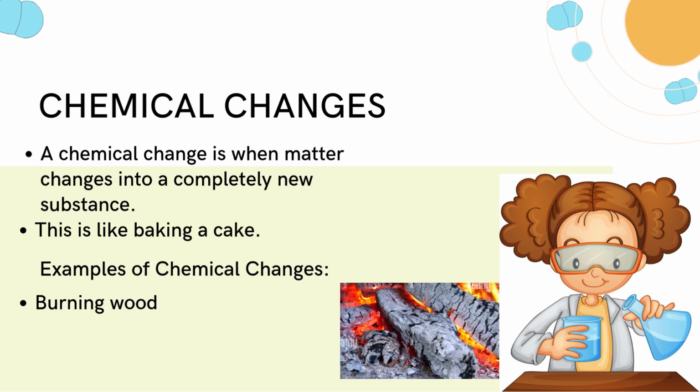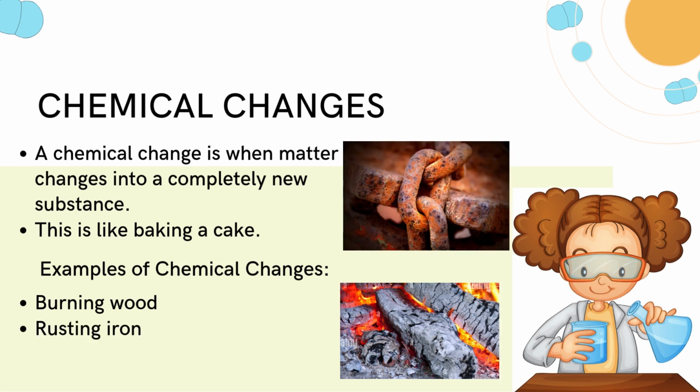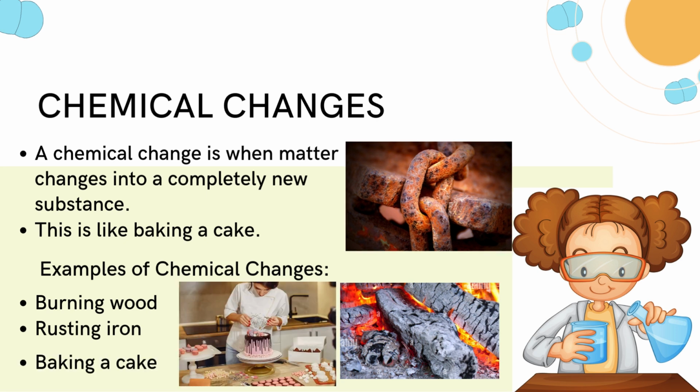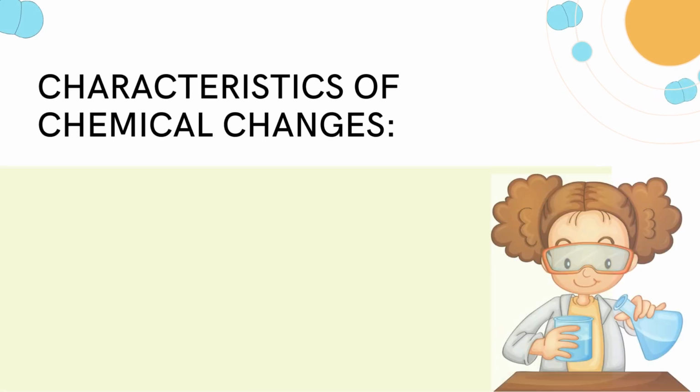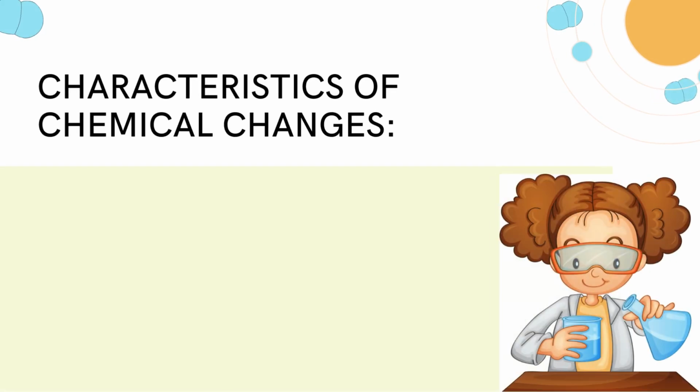Examples of chemical changes. Burning wood. When wood burns, it turns into ash, smoke, and gases. You can't turn the ash back into wood. Rusting iron. When iron reacts with oxygen in the air, it forms rust, a different substance from iron. Baking a cake. Heat causes the ingredients to combine in a new way, creating something you can't separate back into flour or sugar. In chemical changes, the substances involved change into new substances with different properties.